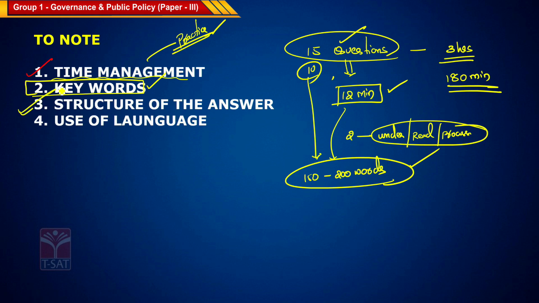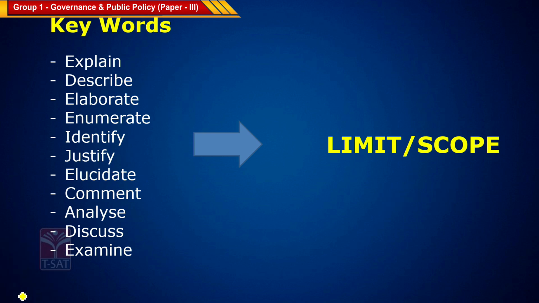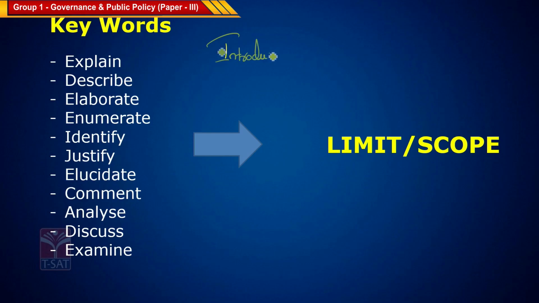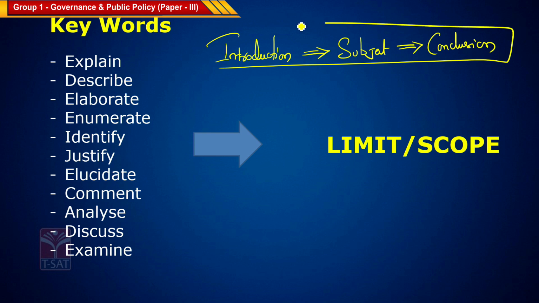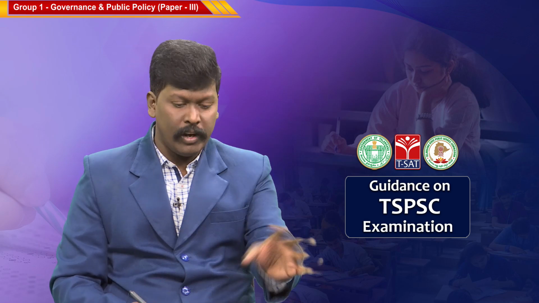The third one is the structure of the answer. Sir, what is the structure of the answer? See, when you take up any question, every question has a structure you should follow. The first one is your introduction. Then you have your subject. Then after the subject you have your conclusion. So, introduction, subject and conclusion. These are the three things which are important while writing an answer. So, please follow this.